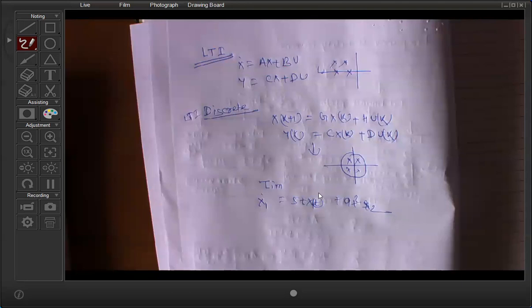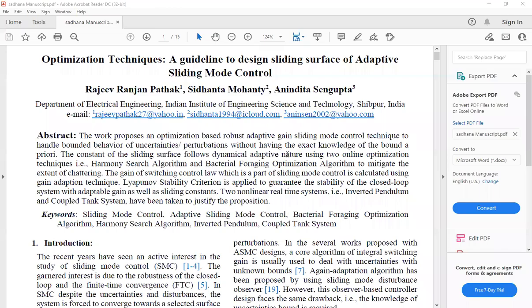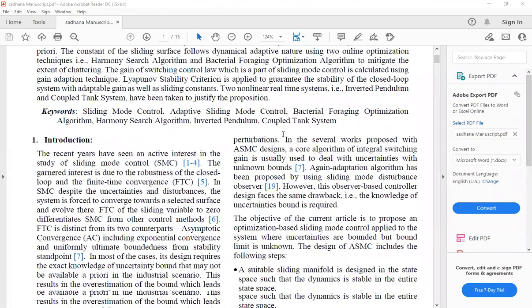So the Lyapunov stability criteria is a universal stability criteria; you can use it in the LTI system, time varying system, nonlinear system, for any system. Just wait. This is one of my papers that I have communicated. Suppose I have designed for a nonlinear system.